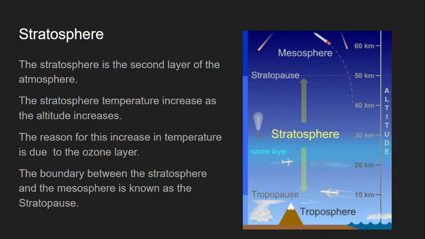The stratosphere is the second layer of the atmosphere. The stratosphere temperature increases as the altitude increases. The reason for this increase in temperature is due to the ozone layer. The boundary between the stratosphere and the mesosphere is known as the stratopause.